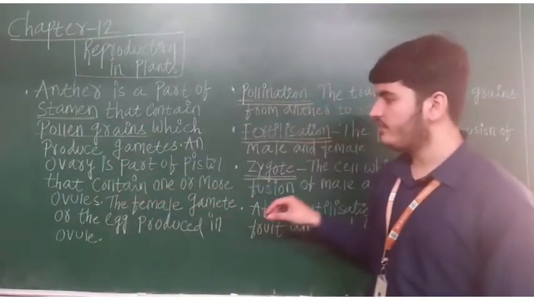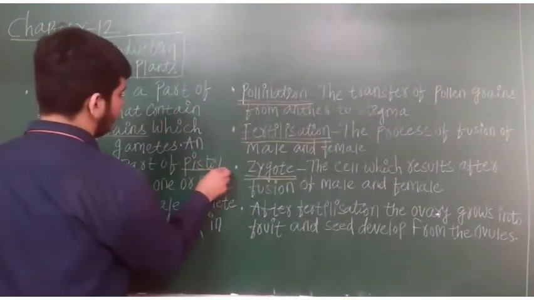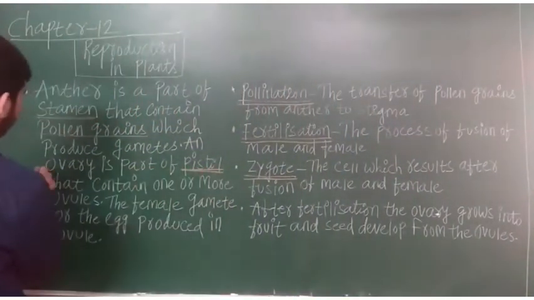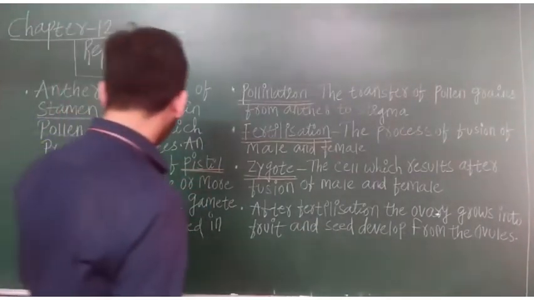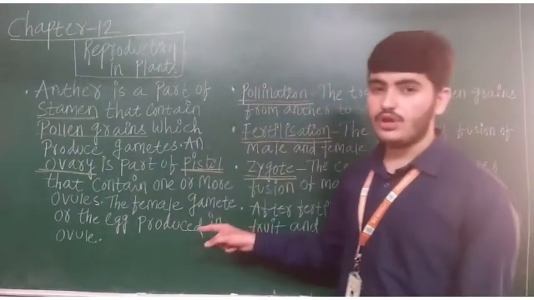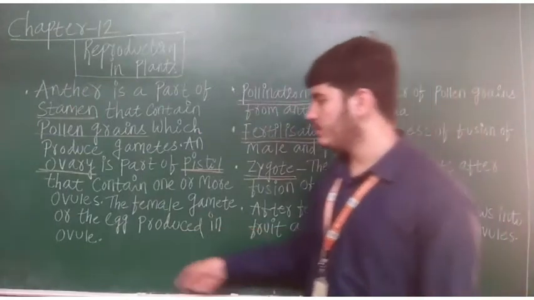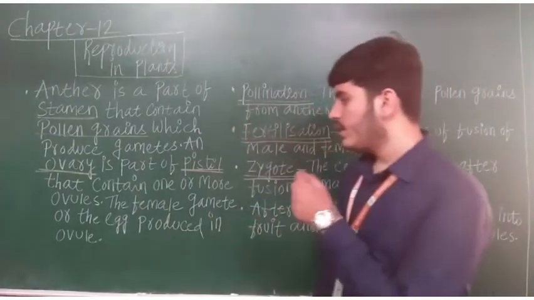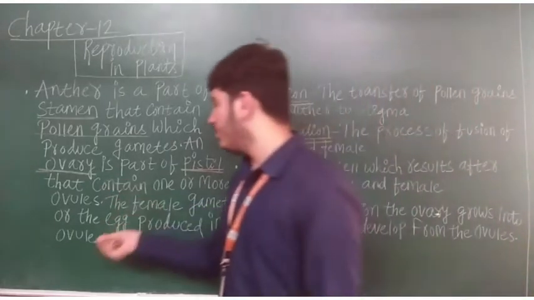And ovary is a part of a pistil. Pistil is a female part, and ovary is also a female part. So ovary is a part of pistil that contains one or more ovules. The female gamete or the egg is produced in the ovule. The female egg is produced in these ovules.